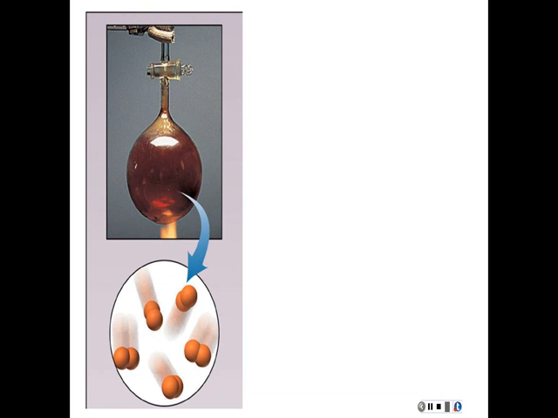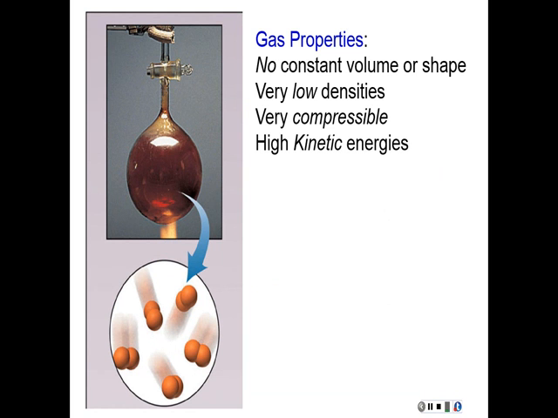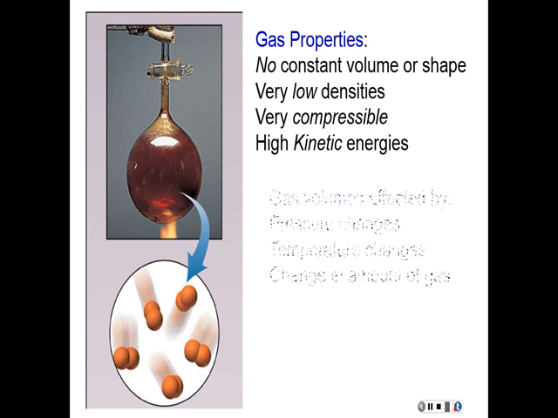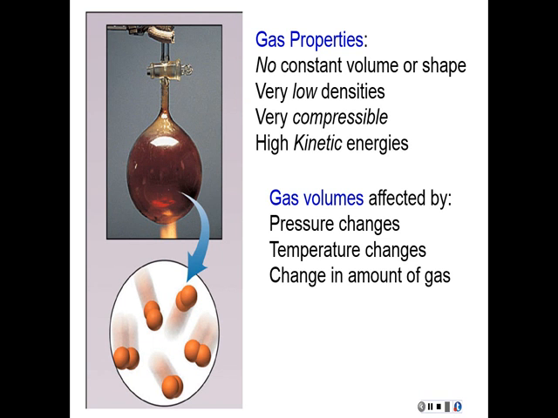Okay, next thing we have is let's focus on the gas properties. So gas properties: no constant volume or shape, very low densities, very compressible, and they have high kinetic energies. Gas volumes are affected by three different factors: pressure, temperature, and change in the amount of gas. Because of this, we have to always calculate what the gas volume will be if any of these conditions change.